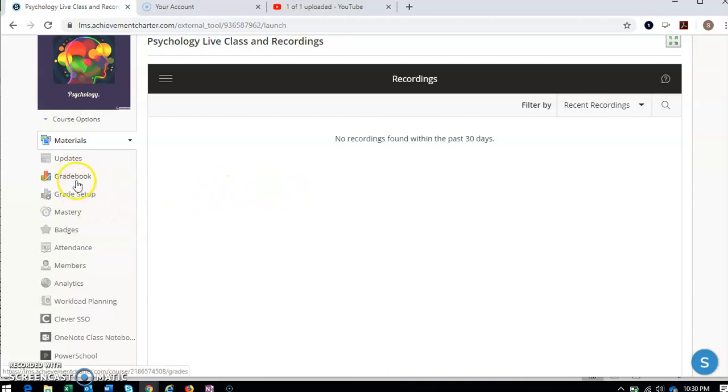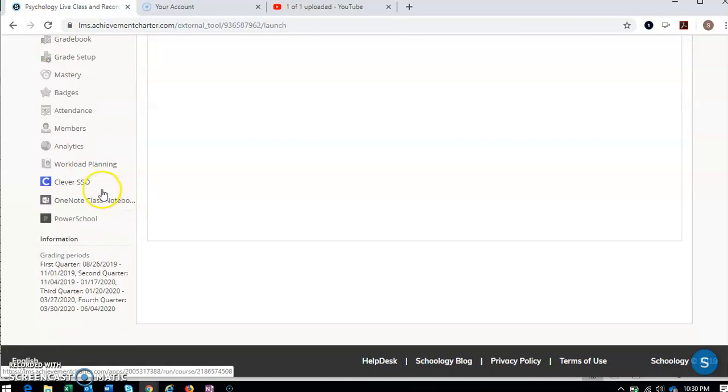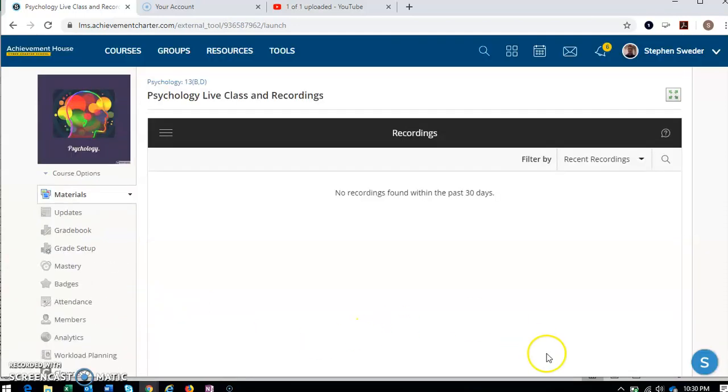We also have our gradebook here. You can click on the gradebook there and see your grade. And then down here, Clever SSO for our returning students. This used to be One Login SSO, but that's where you're still going to go to find Achieve 3000. There are also some other cool tools and tips in there this year as well. The school decided to change things, and things got switched around. So you're still going to find Achieve 3000 there and some other things. Don't worry about it too much right now. When we do use it, I'll explain how to use it. We also have our grading periods down here. If you ever need to know what the dates are for each quarter, you can check that out.